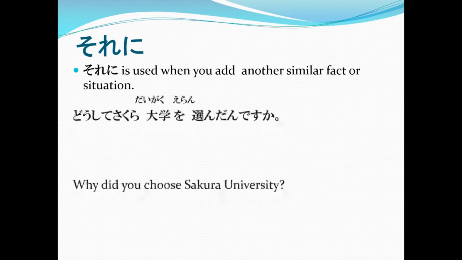Example, どうして桜大学を選んだんですか? Why did you choose Sakura University?